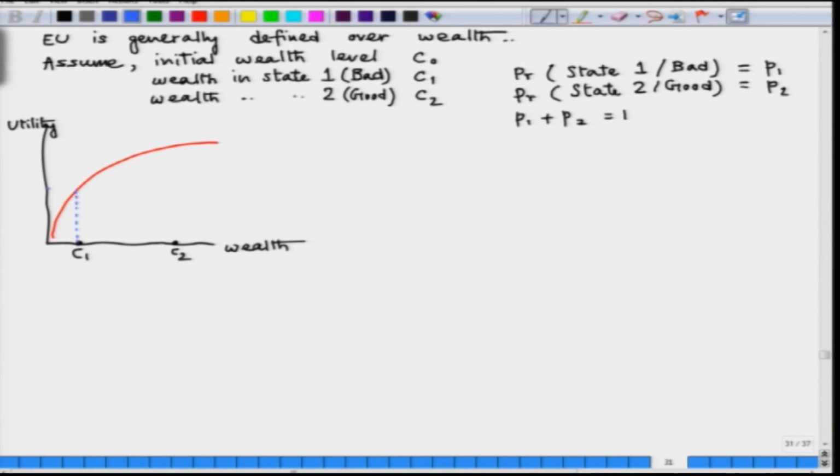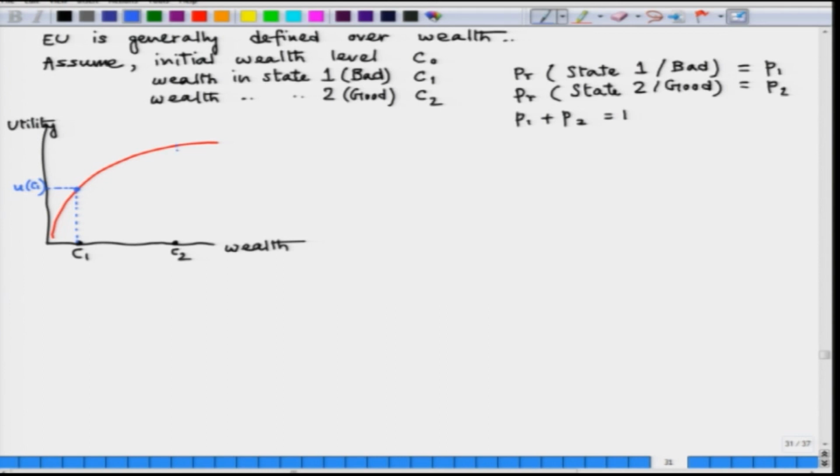So, now let us find out the implication of expected utility function. U of C1 is the utility level from consumption in state 1 which is anyway a random variable, we do not know it a priori.